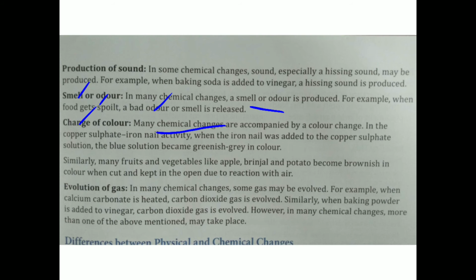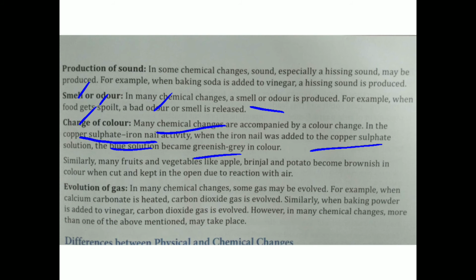So many changes are accompanied by a color change. Like when an iron nail is dipped into copper sulfate, the blue solution turns greenish gray. It also happens in our daily life. When we cut potatoes, brinjal or apple, and they are open in the air, they become brown.